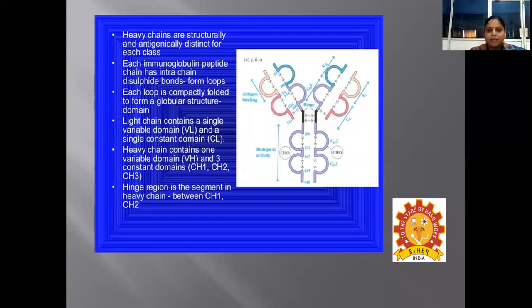So here we have the variable domain and the constant domain in the case of the light chain as well as the heavy chain. The light chain contains a single variable domain, designated VL, and a single constant domain, designated CL. Whereas the heavy chain contains one variable domain VH and three constant domains CH1, CH2, and CH3. The hinge region is the segment in the heavy chain between CH1 and CH2.